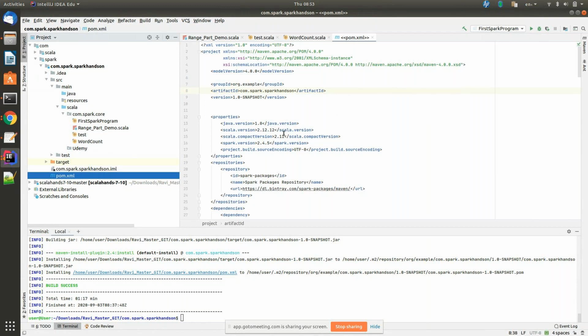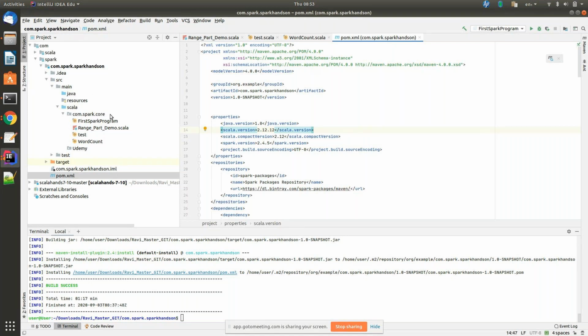Here you are using 2.4.5 and you are using this one, right? Your compiler version is 2.11 and your Scala version is 2.12. That's the issue, I think. Try with this one, because that day when we verified, Spark 2.4 is compatible with 2.12, right? Again, you need to compile.